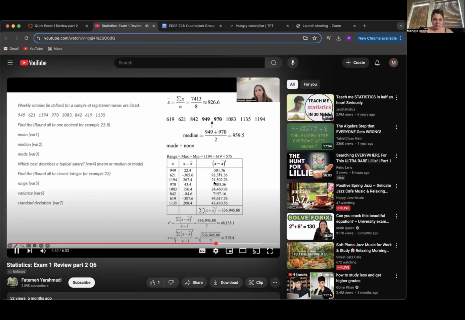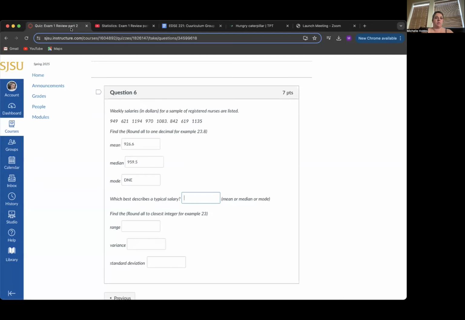Here I showed you the table, how to build everything from scratch to find the variance. The range is max minus min: 1194 minus 619 equals 575.